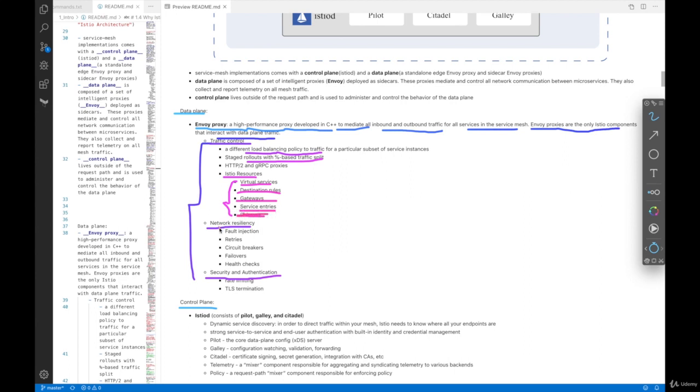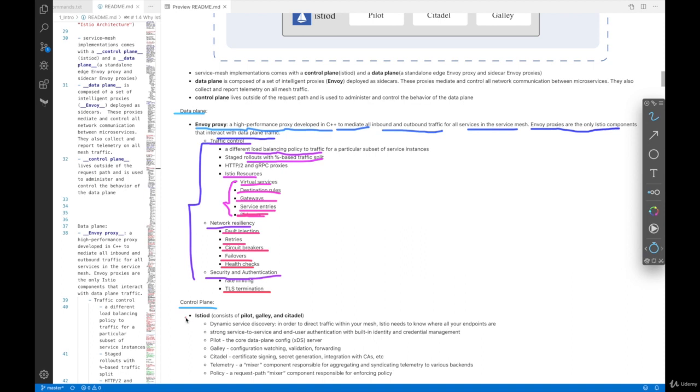And in terms of network resiliency, there are a few features provided by Istio. Fault injection, which can be injecting HTTP error codes or delay, retries, circuit breakers, failover, and health check. In terms of security and authentication, it does TLS termination as well as JWT. JWT means JSON Web Token authentication and authorization using an HTTP header. So this is pretty cool stuff.